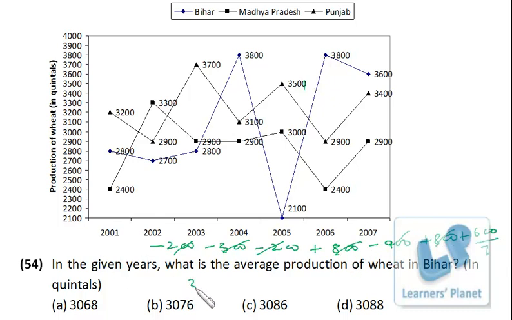So 3000 plus 600 divided by 7. Now we have both the options closer, closer to this 86 and 88. So just divide it carefully. 7 8s are 56. 7 5s are 35. So it is 85 point something. So 3085 something. So 3086 is the correct choice. Okay, so if you go by the deviation method, you'll be able to save a lot of time.